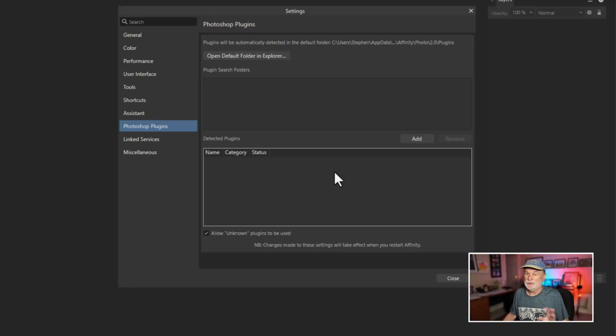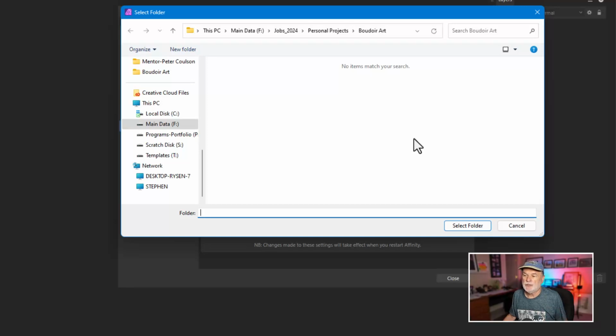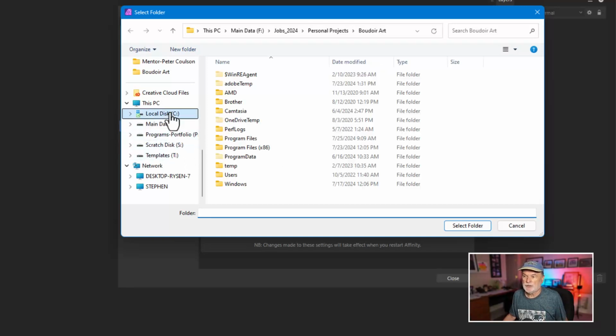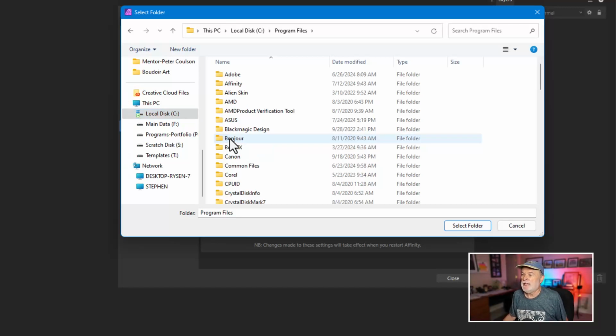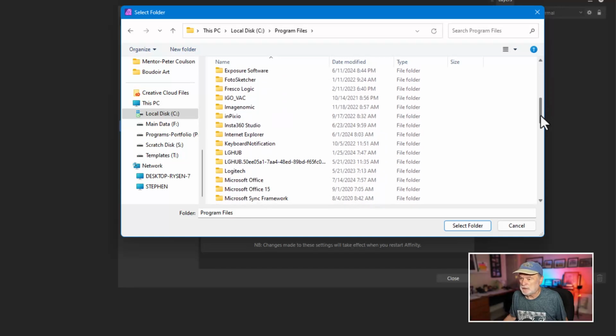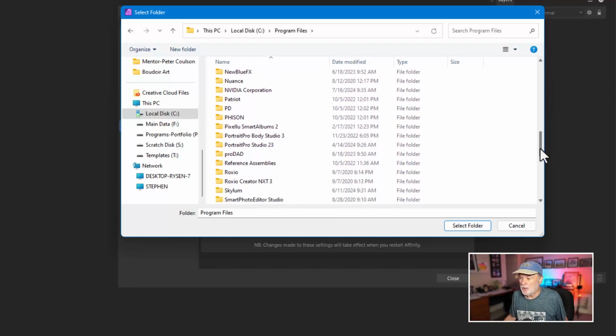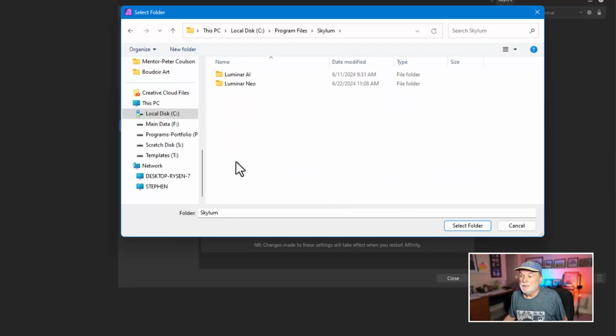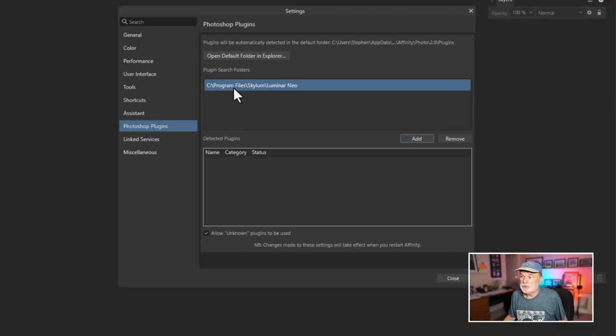And I was just doing some research on this. So here we go, first time for me on this. I'm going to click on the Add button. One of the programs I do use a lot, and I have to go to my main drive. So I'm on a PC, very similar, I'm sure, on a Mac. Find a folder where your programs are installed, I should say. And I'm going to scroll down to Skyloom software, because I do use Luminar Neo quite often. So I'm going to double click on this folder to open that up, and I'm just going to choose Select Folder. And it puts the path to where that software is in this dialog box.